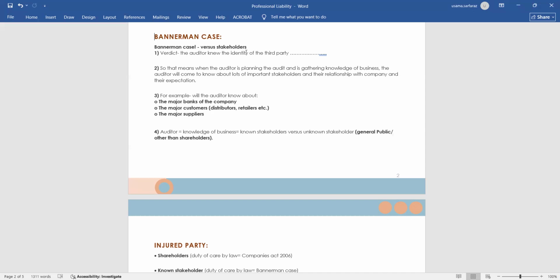Known stakeholders are internal persons. Unknown stakeholders are some external persons who have an indirect stake in the company. So these are the four things which an auditor should obtain an understanding of in order to protect their liability.